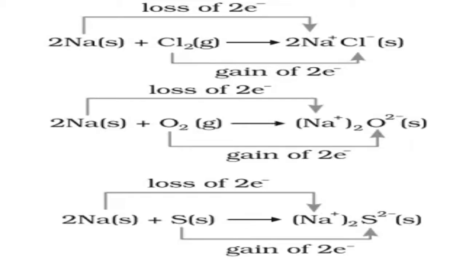Now these are some reactions. Sodium, chlorine: loss of electron, gain of electron. Reducing agent, oxidizing agent.